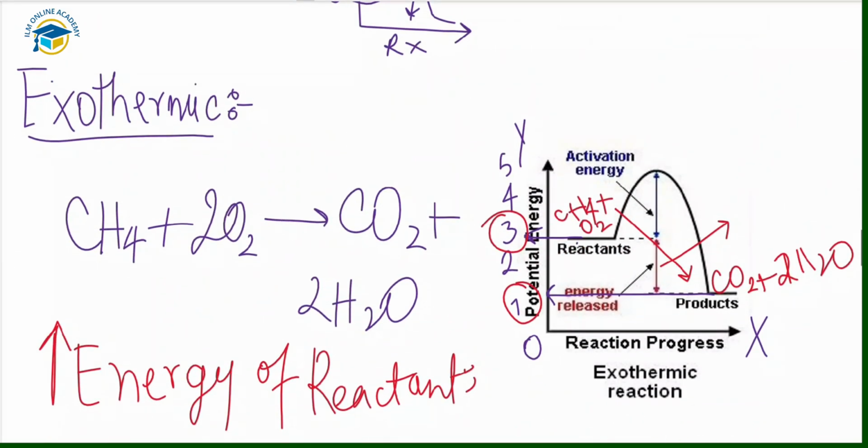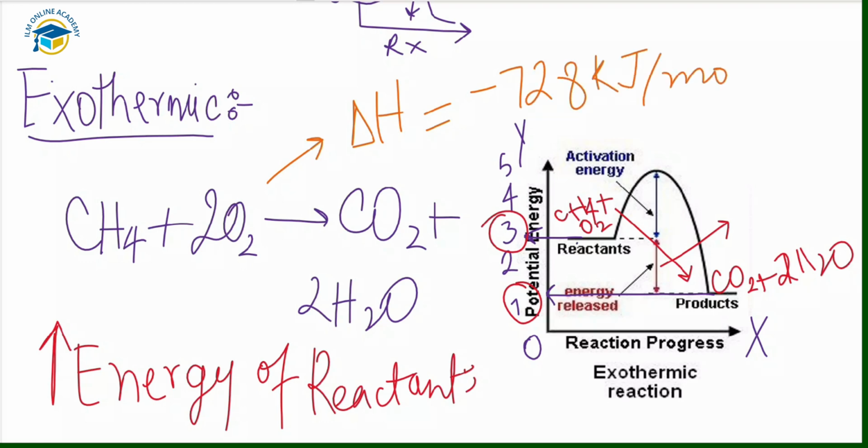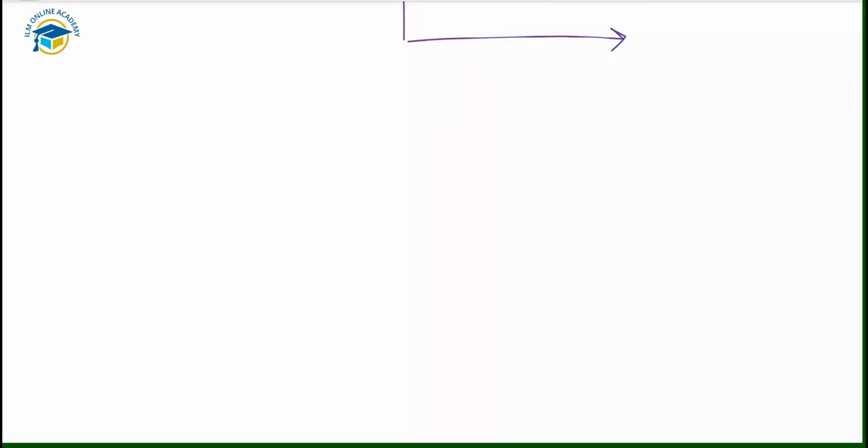So this one, the reaction between the methane and the oxygen, is an exothermic reaction, and the delta H for this reaction will be delta H equals minus 728 kilojoules per mole. So this one is the enthalpy change for the reaction between the methane and the oxygen.